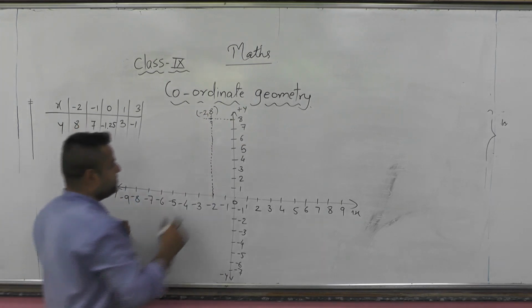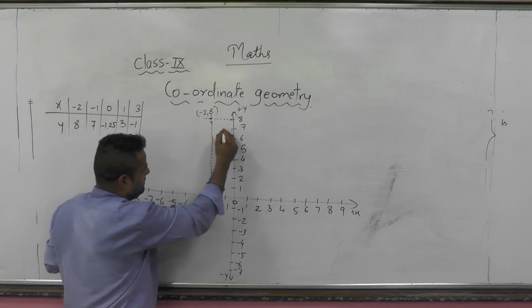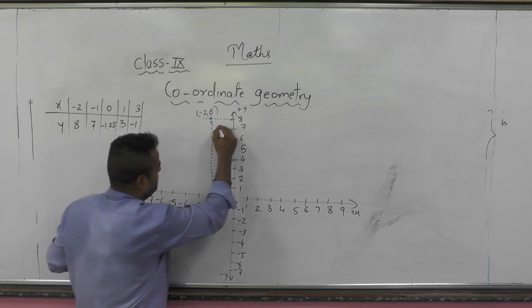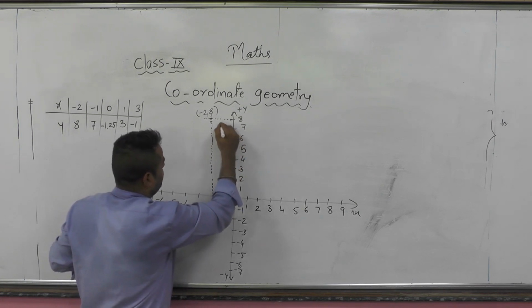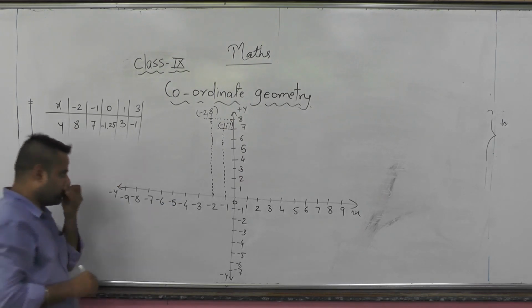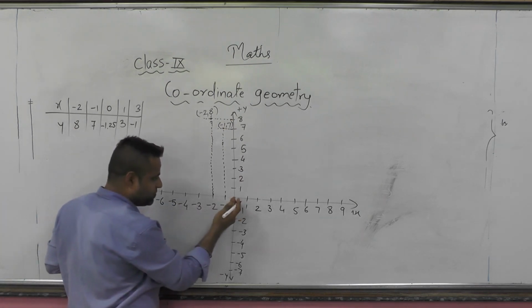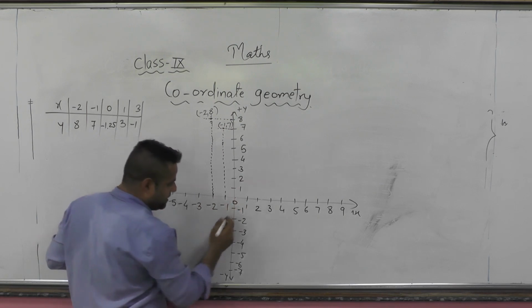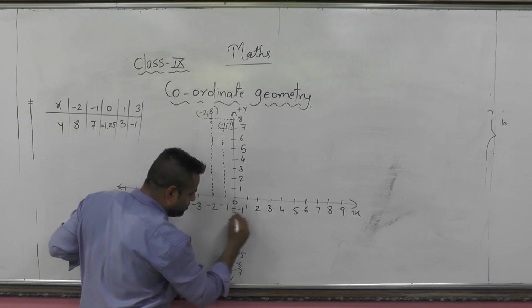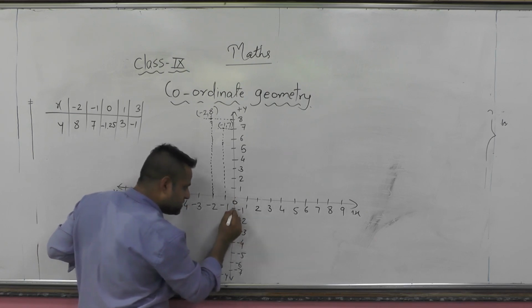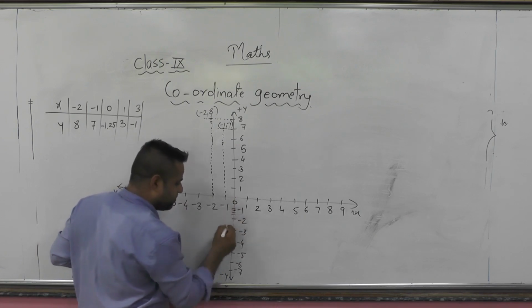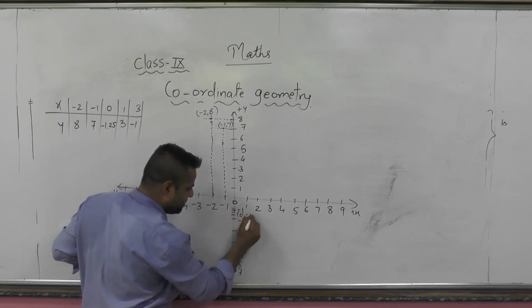Minus 1, 7 now. Again we draw a vertical line here for minus 1 and a horizontal line from 7. This will be minus 1, plus 7. Next, 0, minus 1.25. 0 is here and minus 1.25 of y will be downward. We can divide the space between minus 1 and minus 2 into 4 equal parts: 1, 2, 3, 4. This first point is our minus 1.25. We can allocate a point here and write 0, minus 1.25.